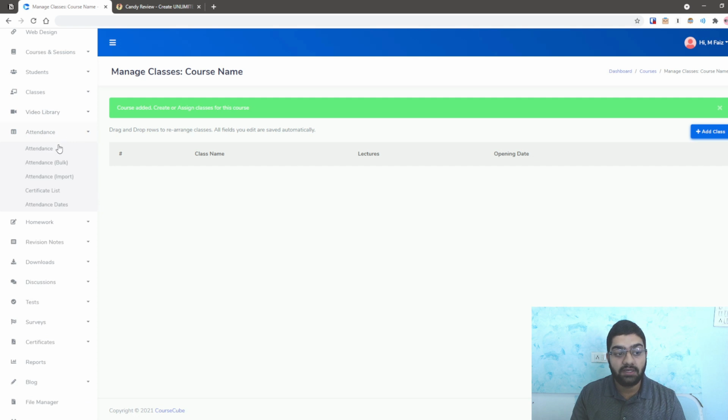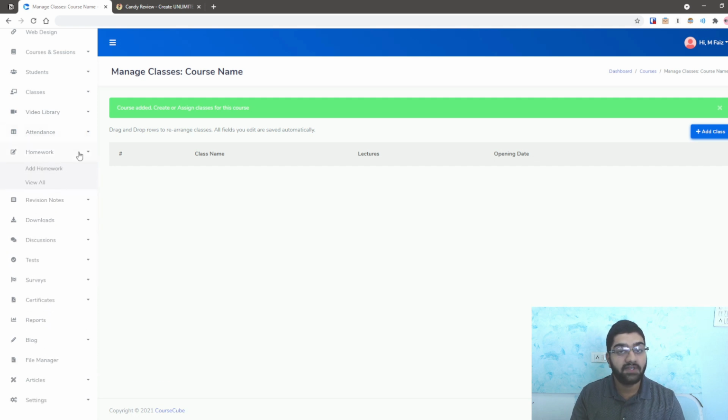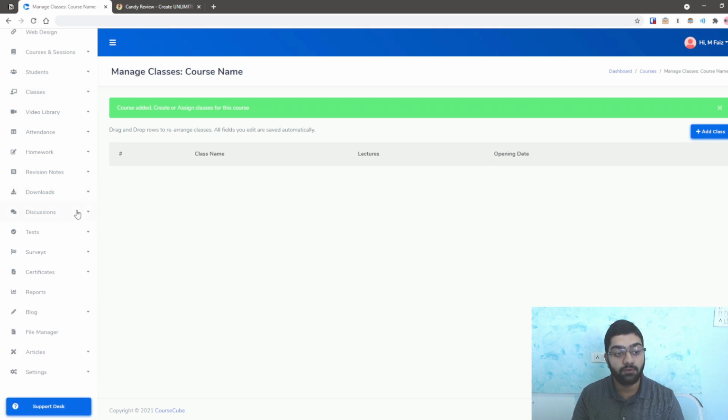You can also set your attendance as well and your certificate lists as well, and that's self-explanatory. If you want, you can also add homeworks for particular classes. Very simple. You can add homeworks in the form of MCQs, right? Multiple choice questions. And you can also give the students revision notes if you would like to. And you can also add downloadable material for the students for any class. For example, if you want to give them a PDF to go through, an MP3 to play when they're traveling or anything like that, you can also give them per class. I've shown that to you in more detail in the walkthrough.